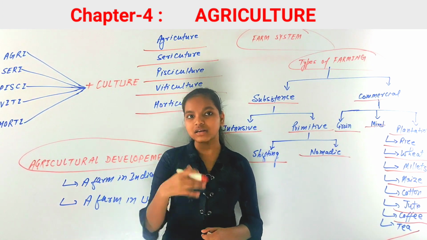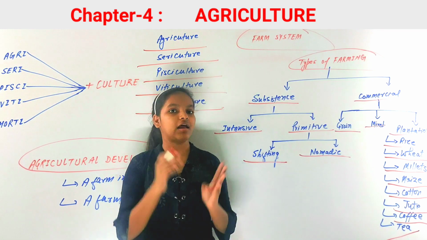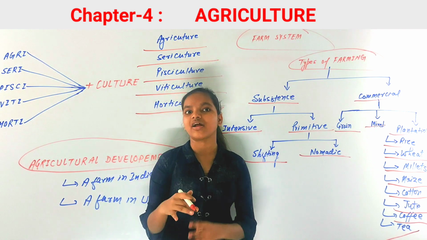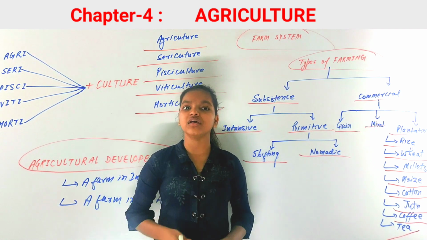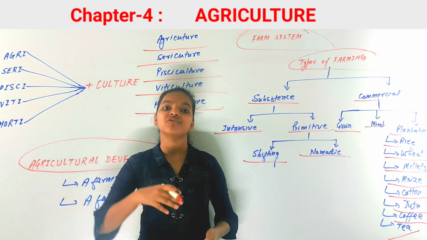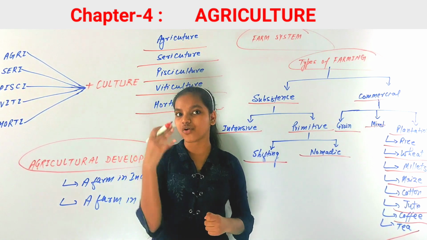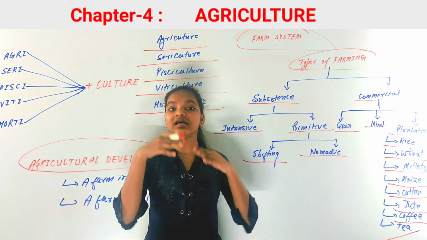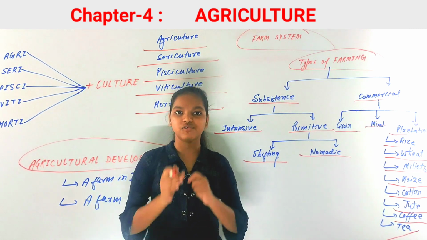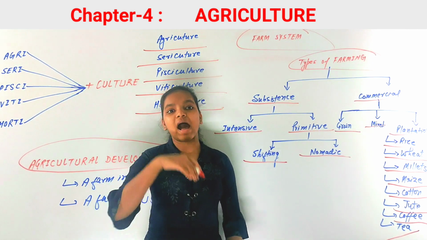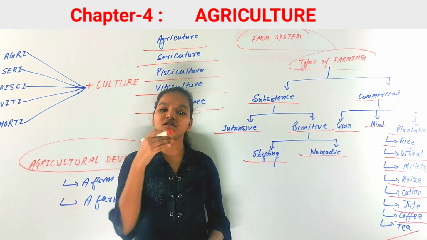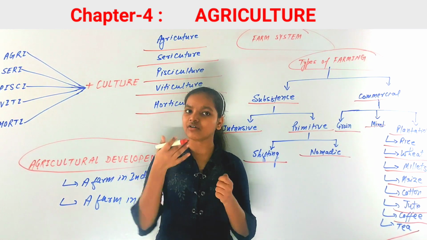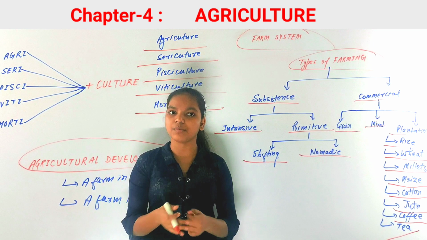Because if it is not done, then how would we get crops, and how would you eat your daily food, because it also comes directly or indirectly from crops. So we have to increase the cropped area as well. We have to increase the variety of crops that are grown on a land. We have to grow more and more crops on a land at the same time. That would be helpful to us. And there are high yielding variety seeds, also called HYV seeds. Many people are using them nowadays, and they have become more and more popular.